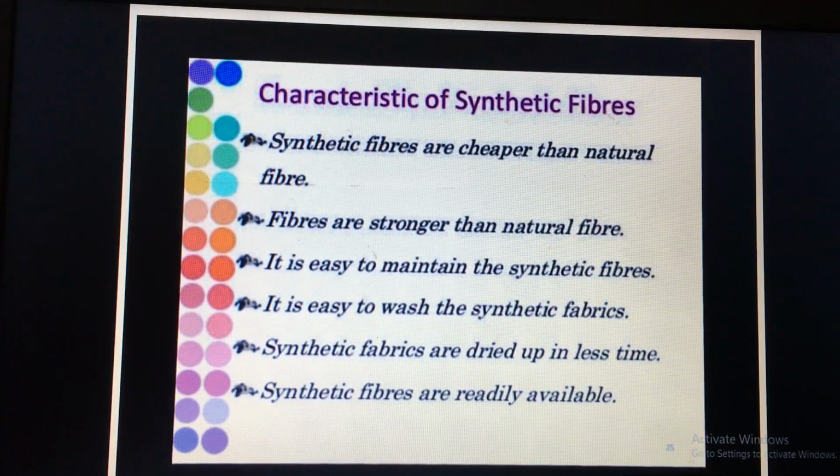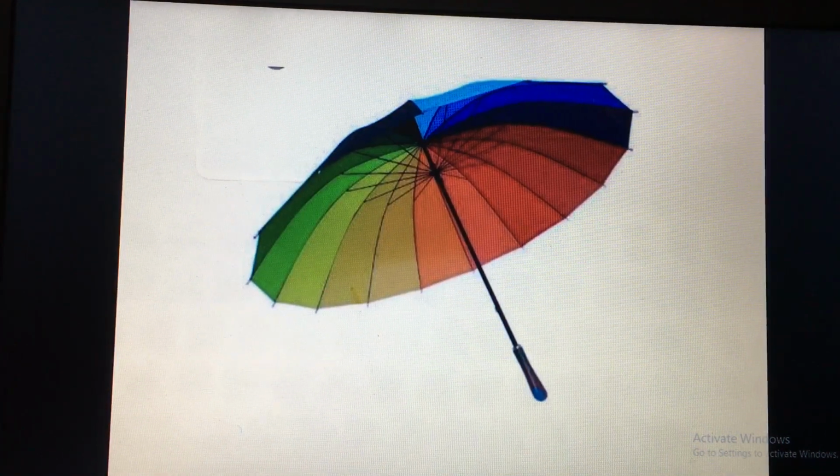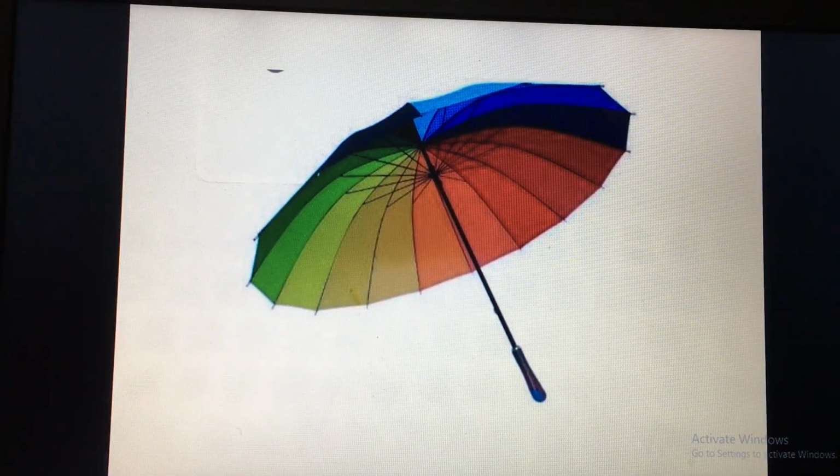The last thing we will discuss is an example of synthetic fiber, that is the umbrella. Umbrella is an example of synthetic material.